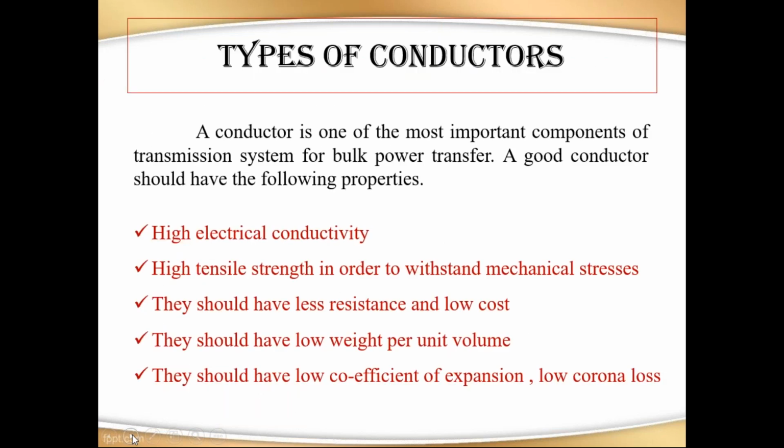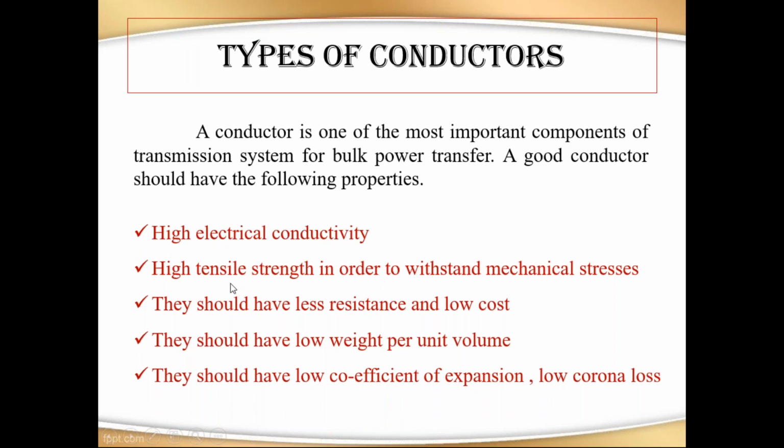If you want to take a conductor for a transmission line, it has some properties, and those properties are mentioned here. These are the 5 properties that every conductor should have to be capable of use in a transmission line system. The first one is electrical conductivity and tensile strength.